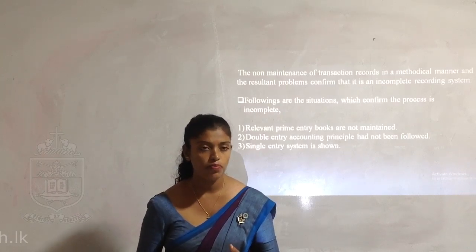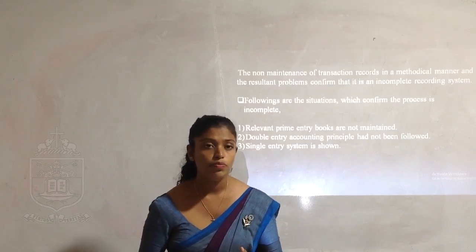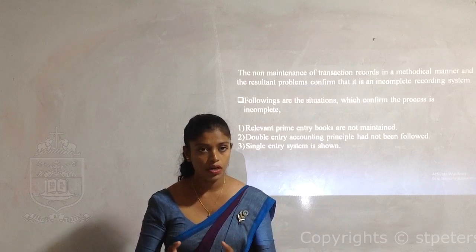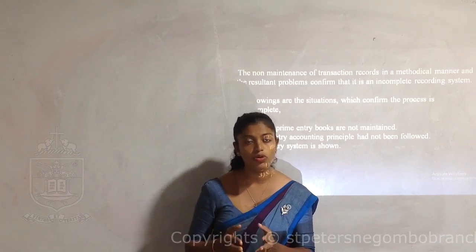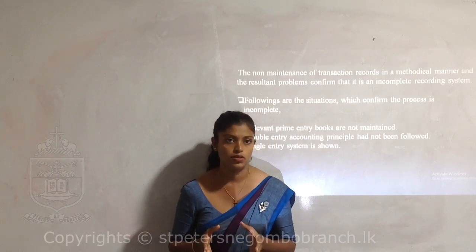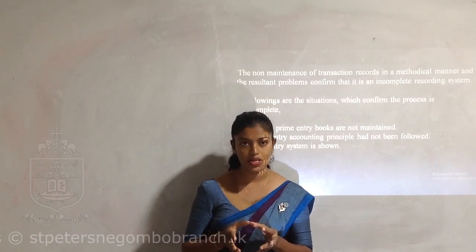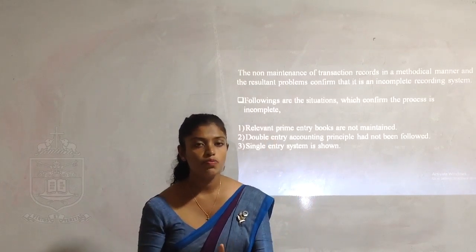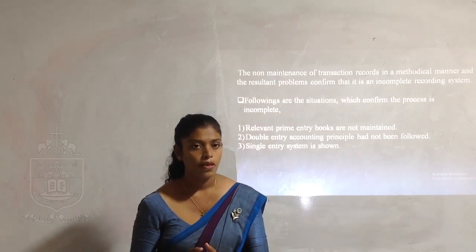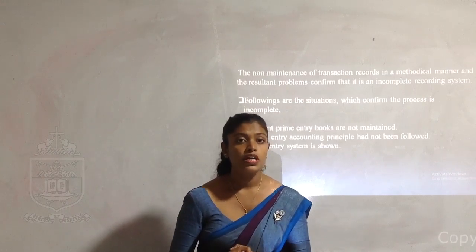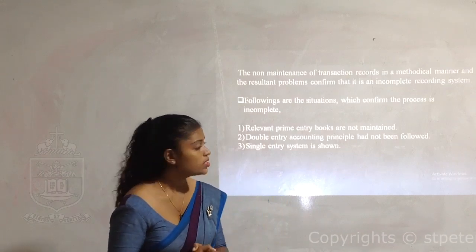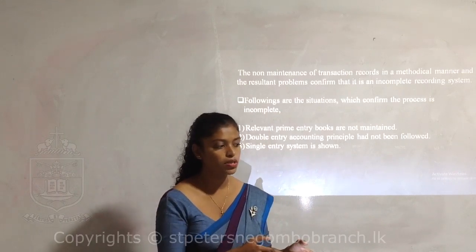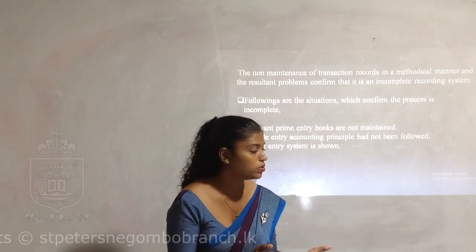What is meant by the prime entry books? We call them day books, journals. These are the separate books which are maintained to record the same kind of transactions. So if a business organization does not have separate records for the same set of transactions, we call them incomplete records. If you are not seeing the proper set of prime entry books, you can see that that business organization has incomplete records.